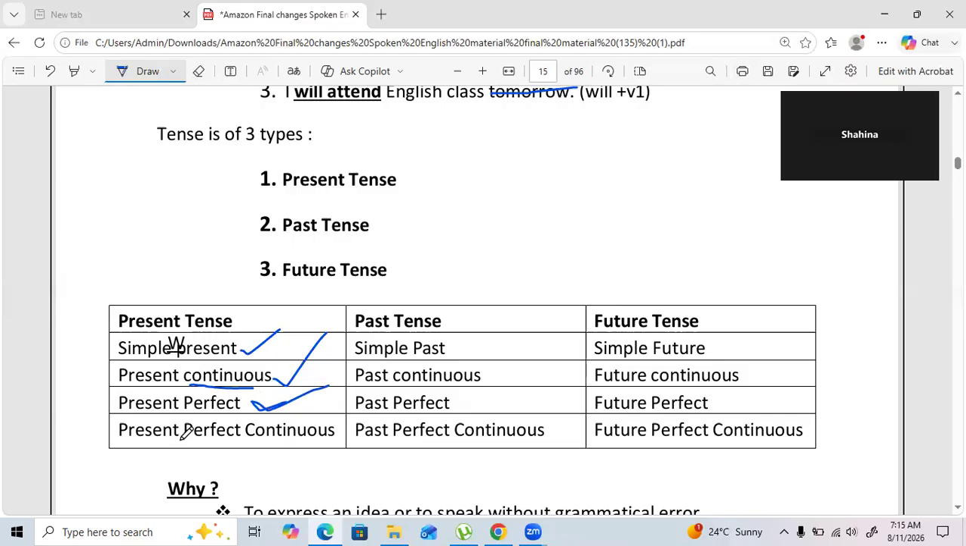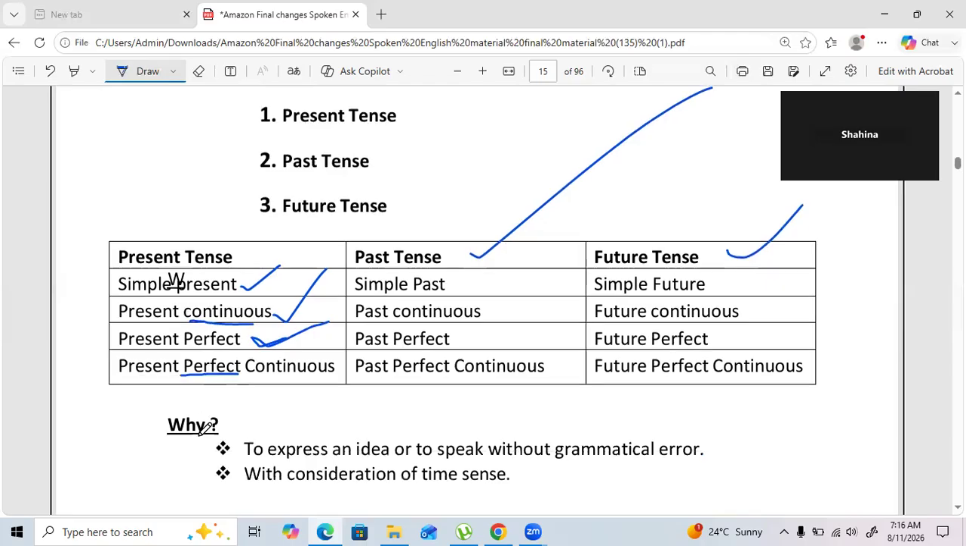In case, even after completion of this class, if it continues, for example, you can say, I have been attending this class for 10 days. It means 10 days are completed, but still you are attending. That is the reason why we use perfect continuous. The same goes with the simple, past, and continuous. I mean, about the past, and here we'll only talk about future. So let's see present in detail.